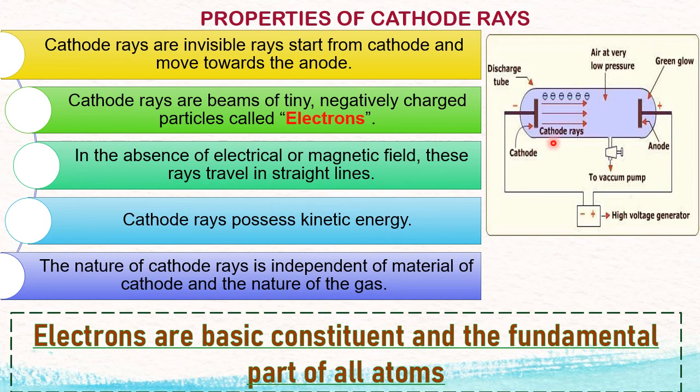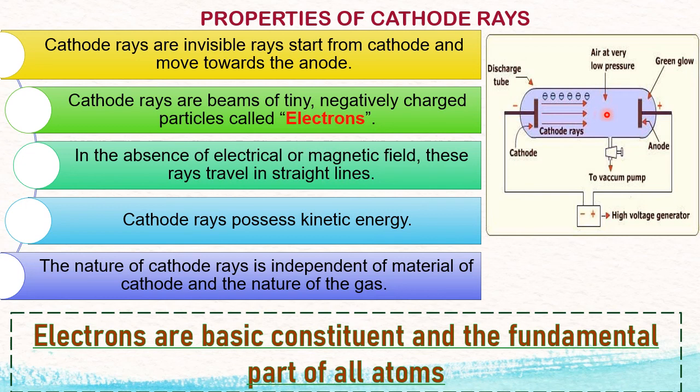Now this is the most important property of cathode rays. He changed the nature of the electrode, maybe a carbon electrode, a graphite electrode, or some other metallic electrode. So he changed the electrodes. He also changed the gas inside. By changing the gas and the electrode, he noticed the properties of cathode rays. He found that cathode rays are the same. They have the same properties, irrespective of the nature of the electrode and irrespective of the nature of the gas taken inside the tube.